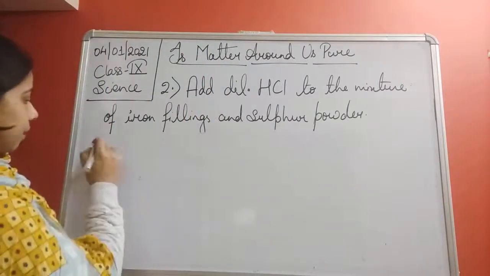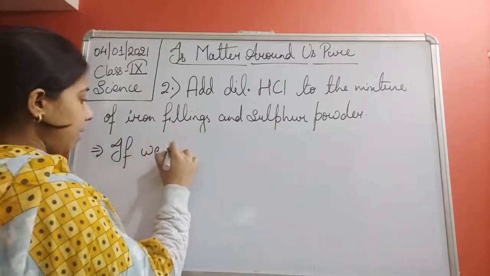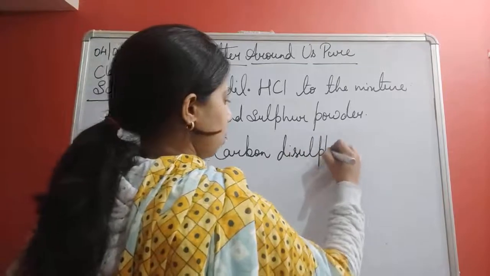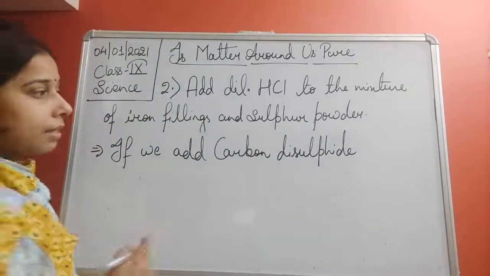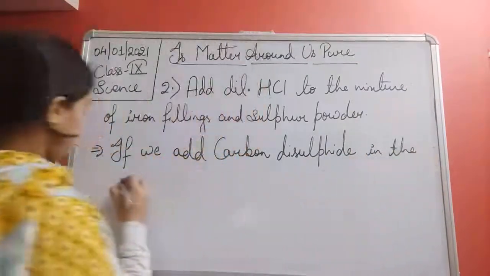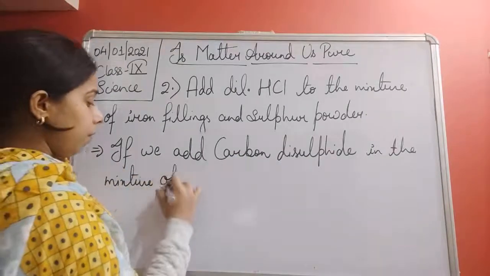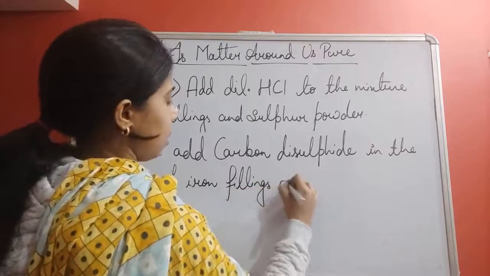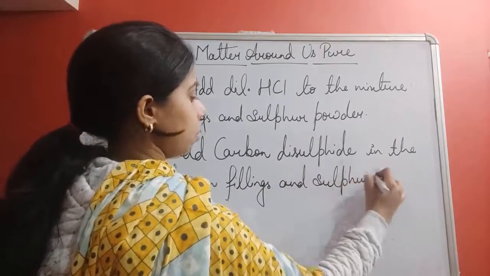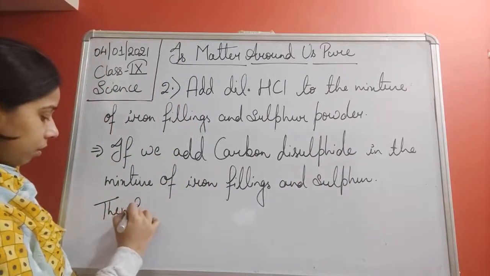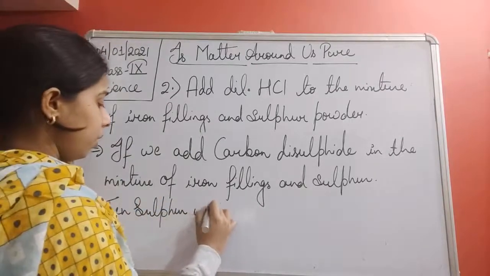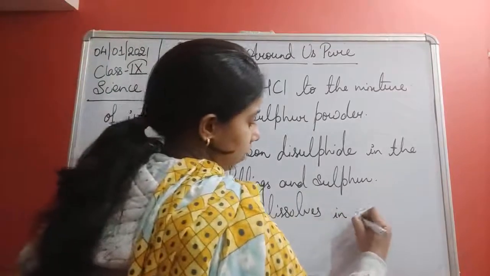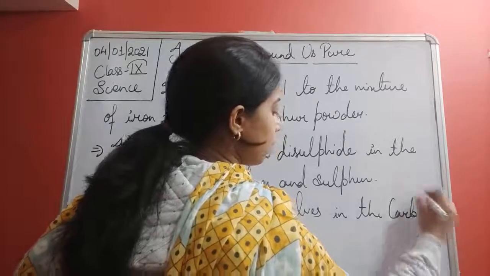If we add carbon disulfide in the mixture of iron filling and sulfur, then sulfur gets dissolved in the carbon disulfide, CS2.